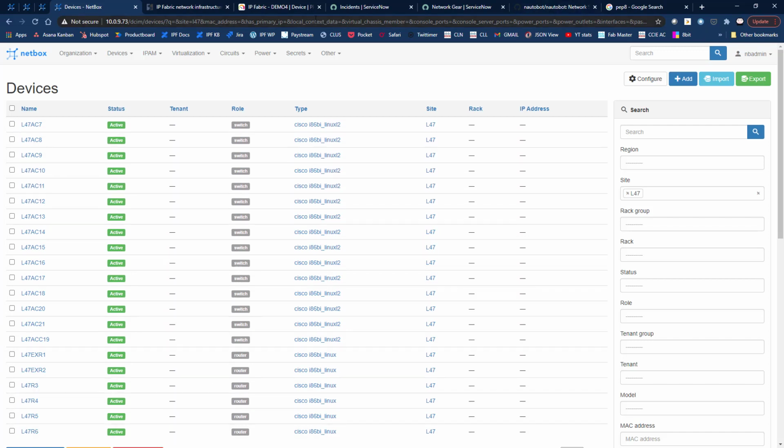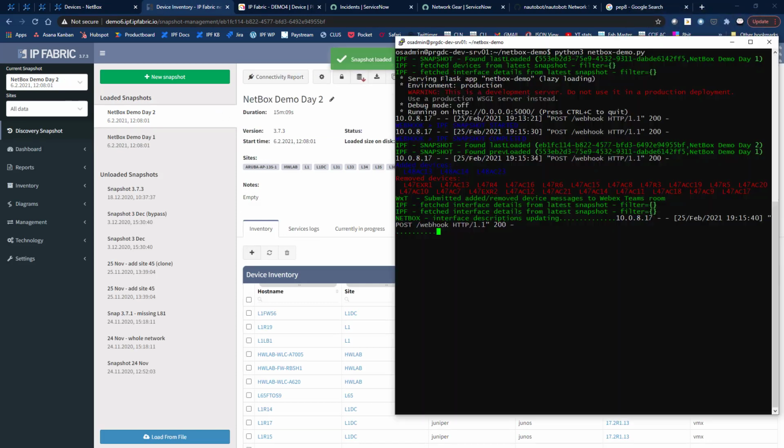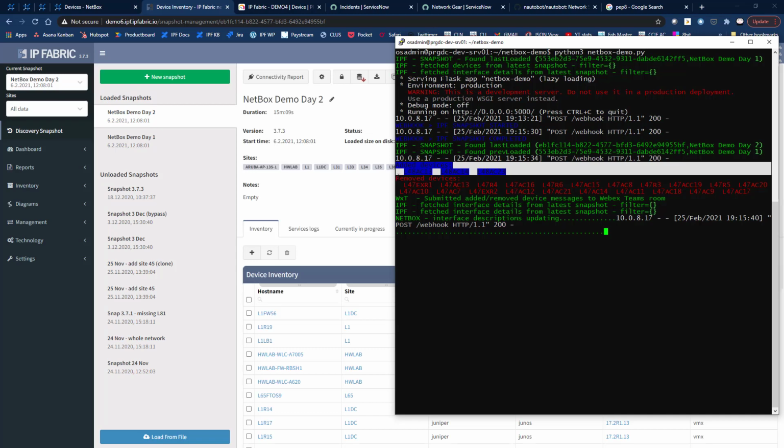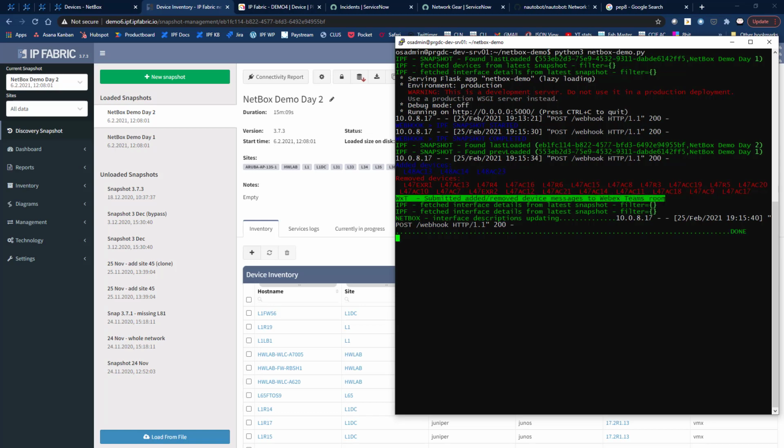Now let's go back to IP Fabric, and you can see it's busy doing some loading, and we've got some activity already. So let's have a look and see what's going on. Yeah, so you can see straight away we've discovered that we've got some added devices. We've discovered that we've removed some devices. It's sent a message into the WebEx Teams room already, which is that little notification we've got, and there's another one there.